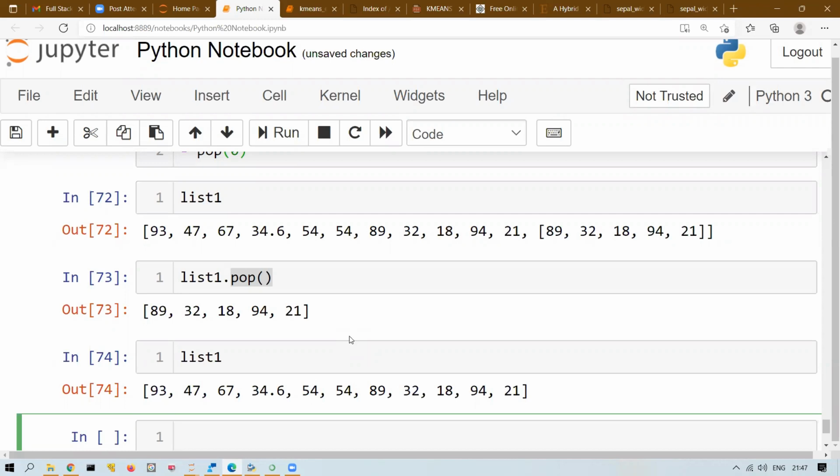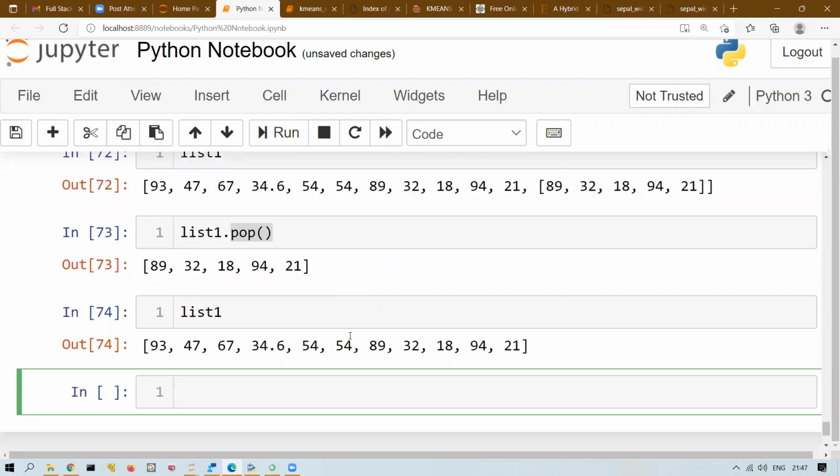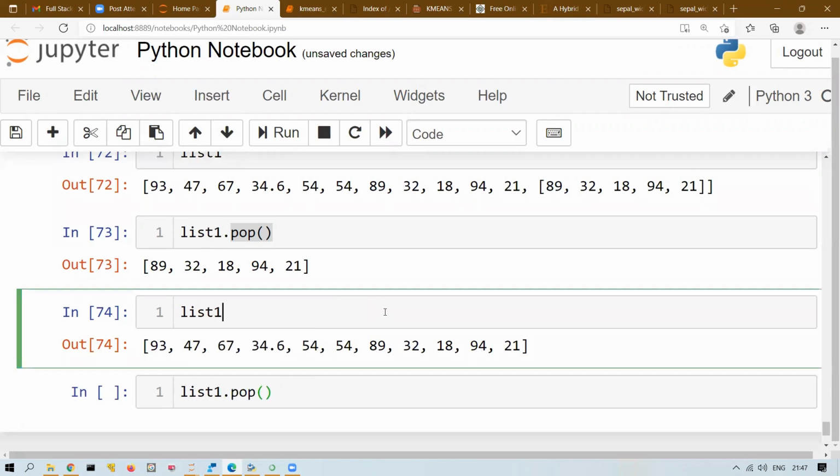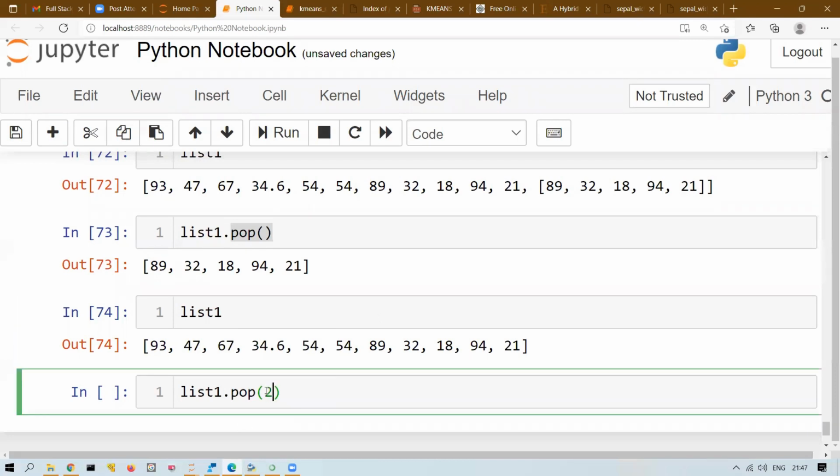Now, pop with argument will allow you to delete any element. For example, I want to delete 67. Now tell me, what is the index of 67? 2. So I'll write pop of 2.